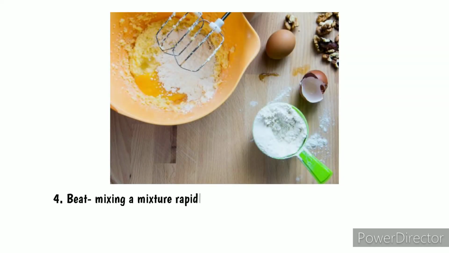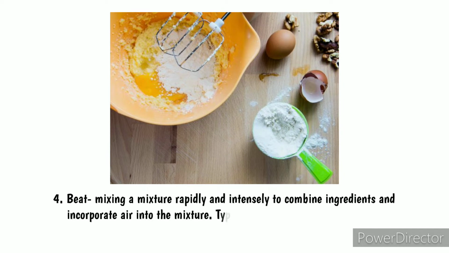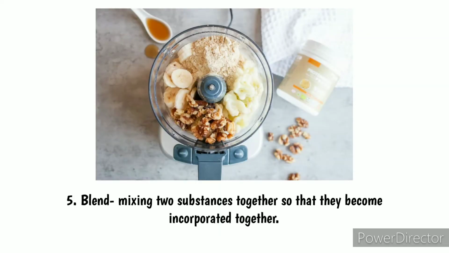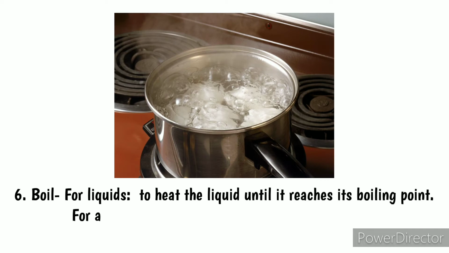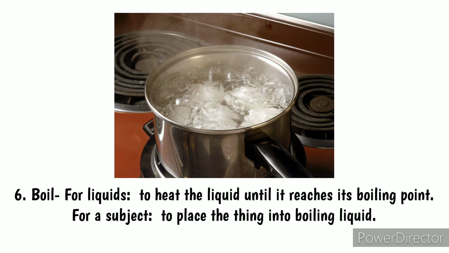Number 4. Beat means mixing a mixture rapidly and intensely to combine ingredients and incorporate air into the mixture, typically done with a whisk or mixer. Number 5. Blend, mixing two substances together so that they become incorporated together. Number 6. Boil, for liquids, to heat the liquid until it reaches its boiling point, and for a subject, to place the thing into boiling liquid.